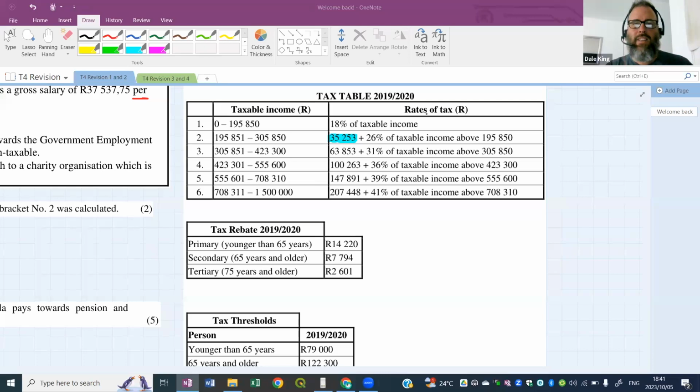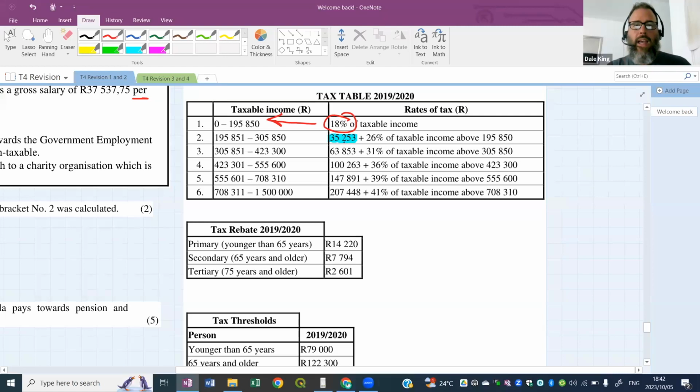Yes. I'm not sure, but is it 18% of 195,850? That's exactly it. Well done, Ben. So what this value is, from bracket number 1, 18% of this maximum value here will give us this 35,253.